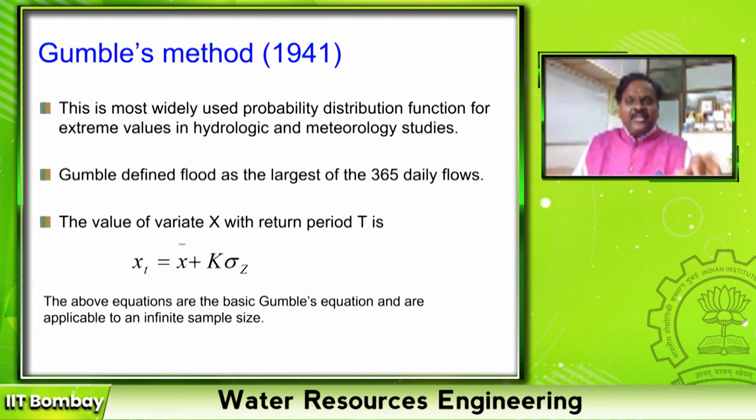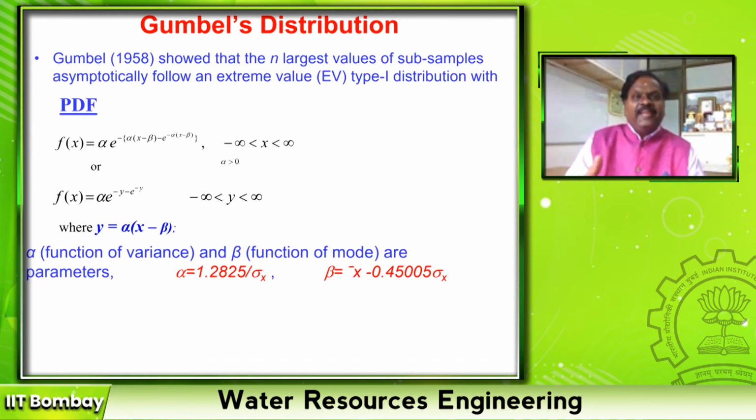So estimate the value of average and standard deviation, since it is using only two moments of the statistics, average and standard deviation, right? Xt is x bar plus k sigma z. So this above equation, this frequency factor k gives you the solution of Gumbel's distribution. This is the Gumbel's extreme value distribution.